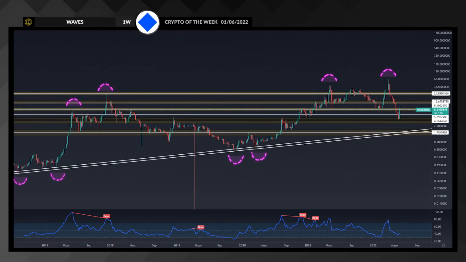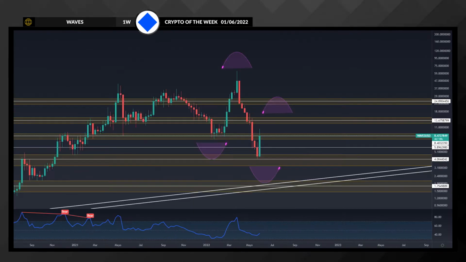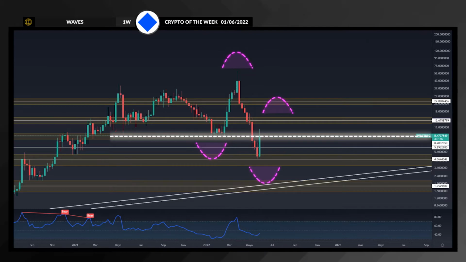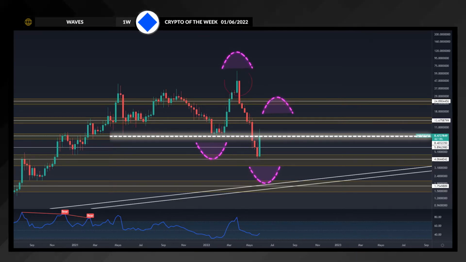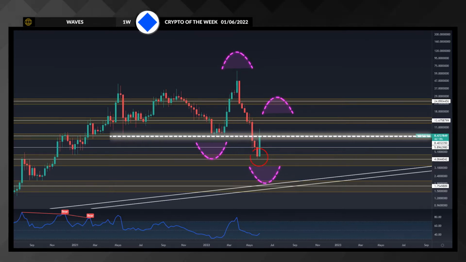In the weekly timeframe, we can see its full history since 2016, where we can see the main uptrend with higher lows and highs. If we zoom in, we can see this intermediate trend line and a change in structure as we lost the lows from June 2021. Lows that were reached in January 2022 and later marked a new high in April. This was followed by a low, turning this intermediate trend line into a downtrend. This trend line kicked off in April when Waves stablecoin lost dollar parity, but we'll look into this shortly, so be sure to stay till the end.